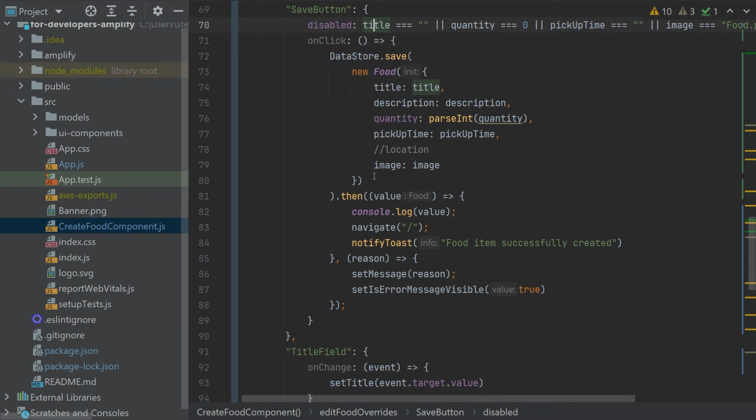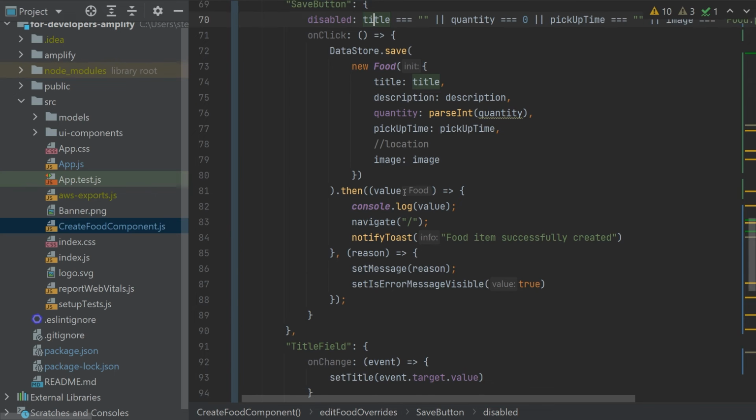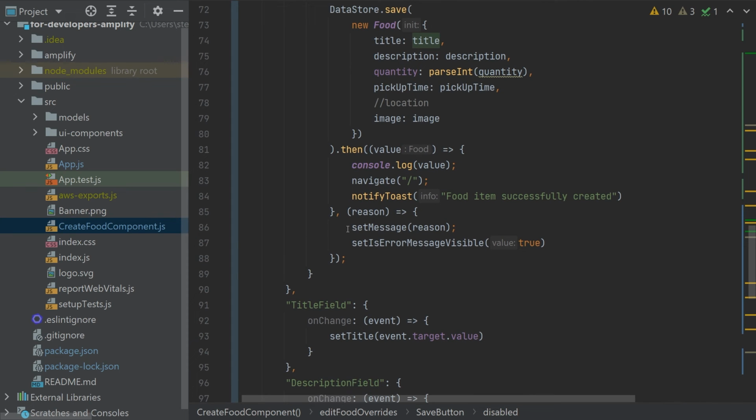And if this is saved correctly, we go into this branch, and after save I will navigate to the home page, but I will notify the user via a toast that the item was successfully saved. And if not, I put the error message into set message, and we set is error message visible to true.